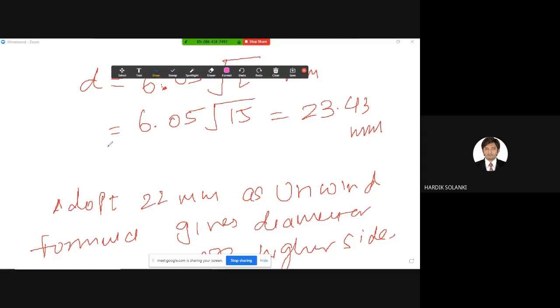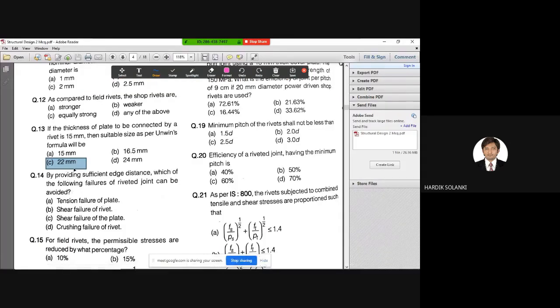Most of the time, if our answer is coming 23.43, we increase the value. Yes or no? Most of the time we increase the value, but whenever you are using this Unwin formula, it gives the higher values. So we need to reduce it. The nearest value in our options is 22 mm. So the correct answer is C, 22 mm. Don't make this mistake in the exam.